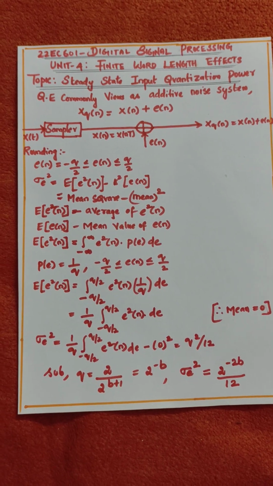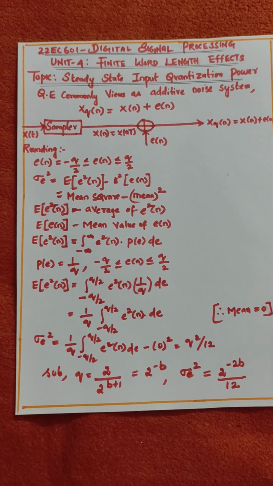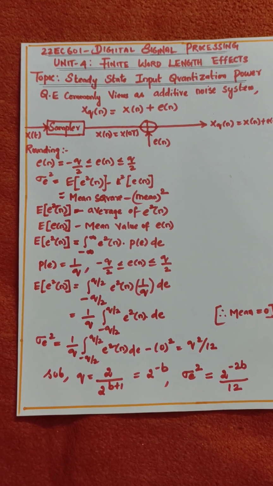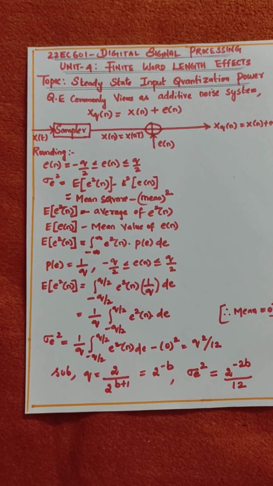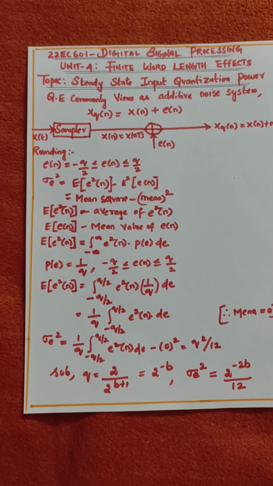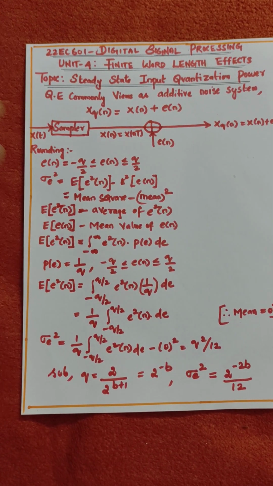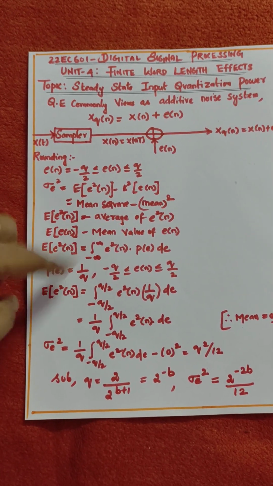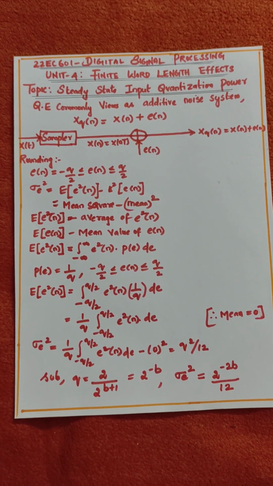Then sigma e square is equal to the expectation of e square of n minus the square of the expectation of e of n, which is mean square minus square of the mean. That is, E of e square of n minus the mean value of e of n squared. They differentiated and split the terms into different values. Next, E of e square of n is equal to the integral from minus infinity to infinity of e square of n times p of e de.